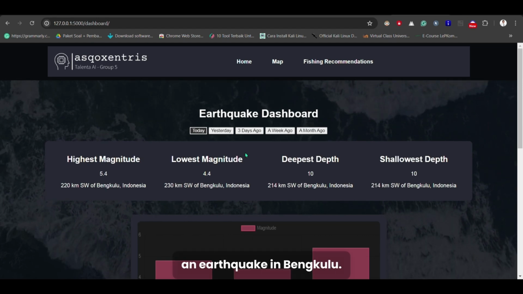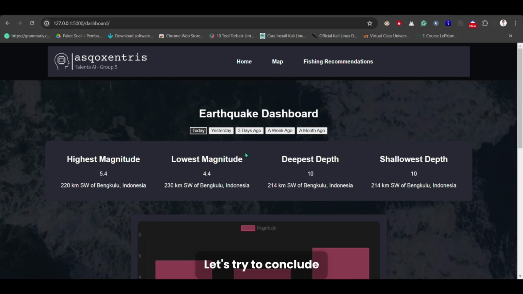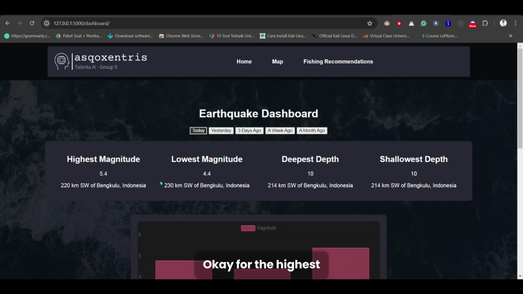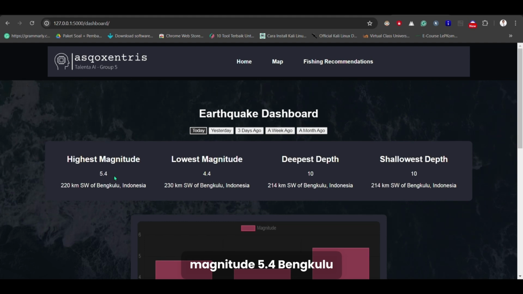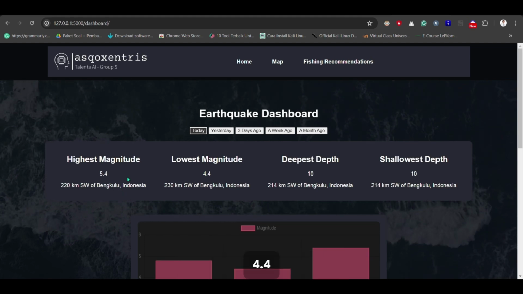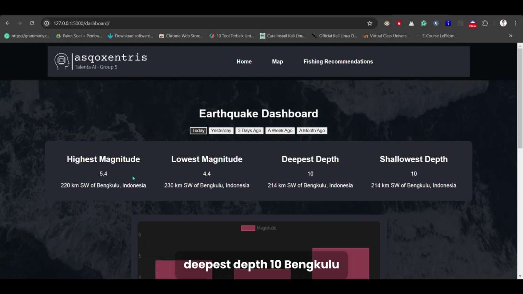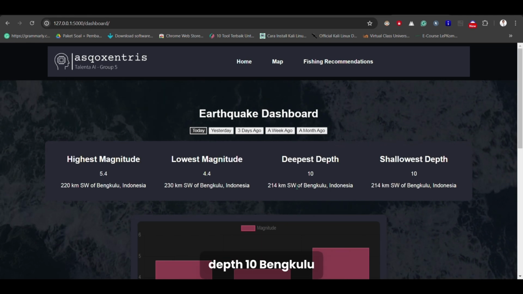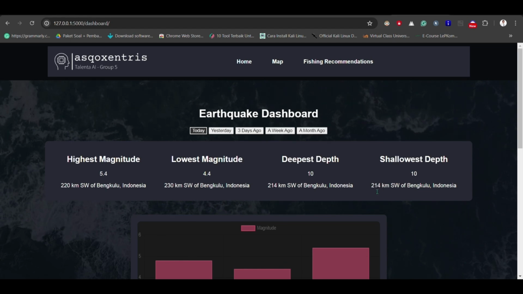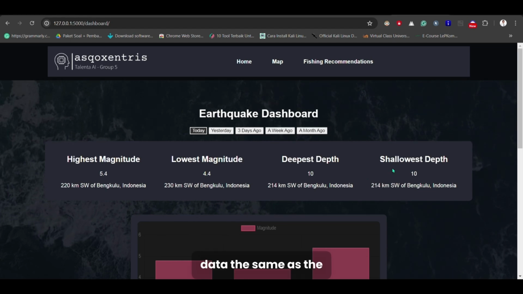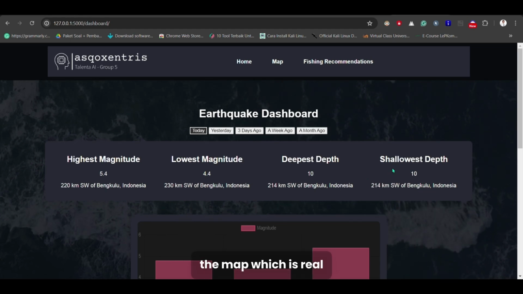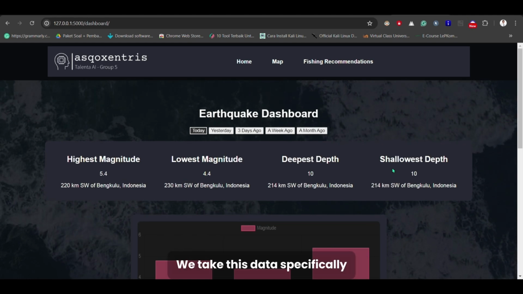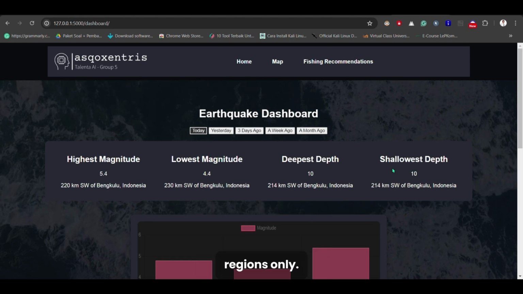Today there was an earthquake in Bengkulu. Let's try to conclude where the highest earthquake occurred this month and so on. Okay, for the highest magnitude 5.4, Bengkulu, Indonesia. Lowest magnitude 4.4 from Bengkulu, Indonesia. Deepest depth 10, Bengkulu, Indonesia, and the last one, shallowest depth 10, Bengkulu, Indonesia. Okay, so we take the data the same as the earthquake data on the map, which is real time from USGS. We take this data specifically for the Indonesian regions only.